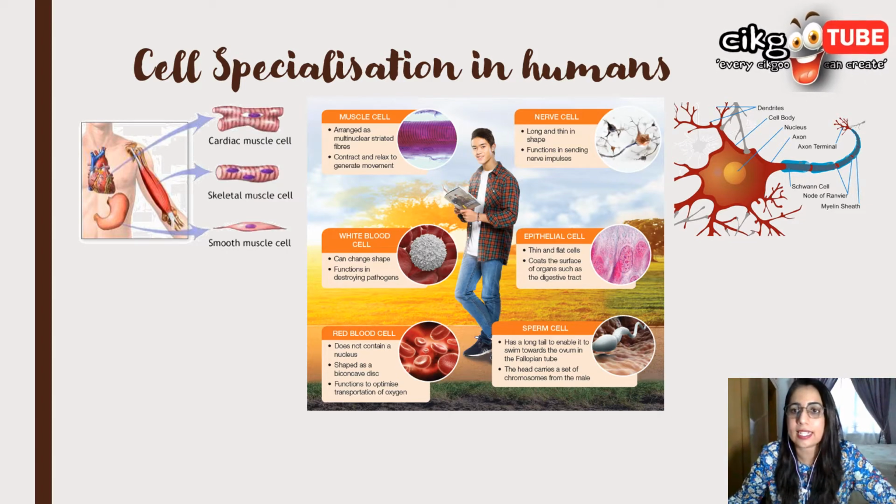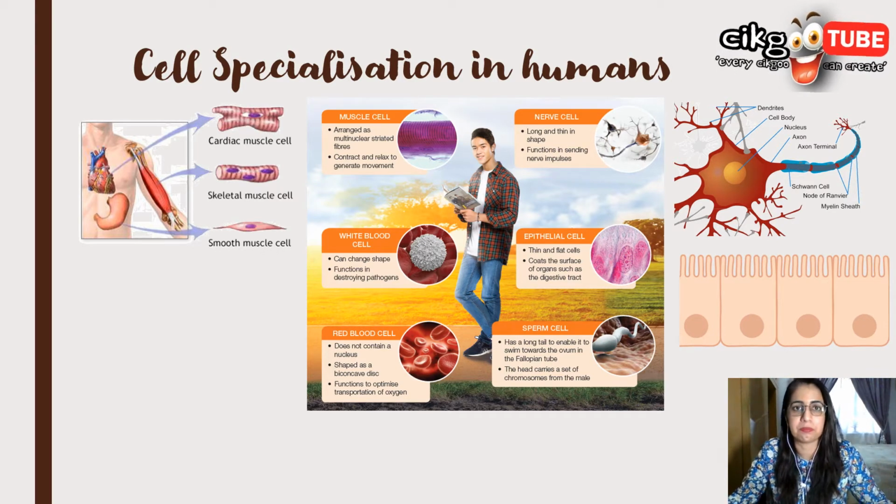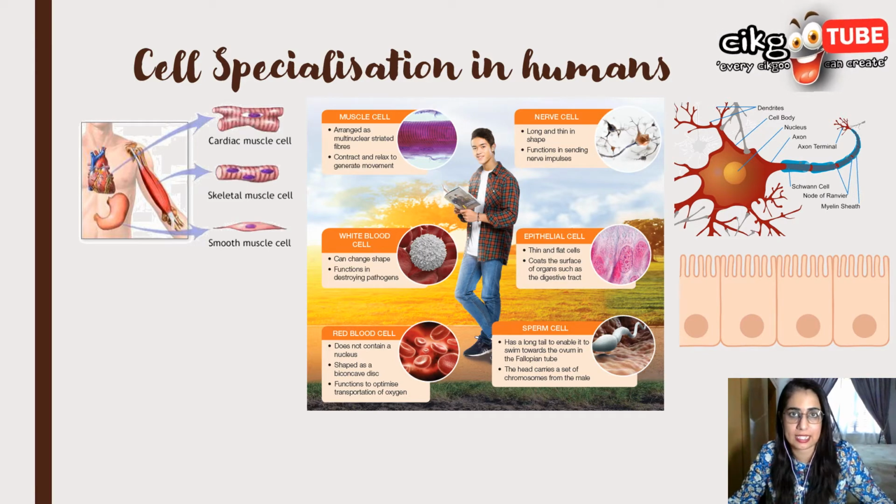All right, next, epithelial cells. They are usually flat and thin. They line the surface of organs, such as ciliated cells and goblet cells in the respiratory tract, in the trachea. For example, the goblet cells secrete mucus to trap dust and microorganisms. The cilia on the ciliated cells sweep the mucus with trapped substances away from the lungs.